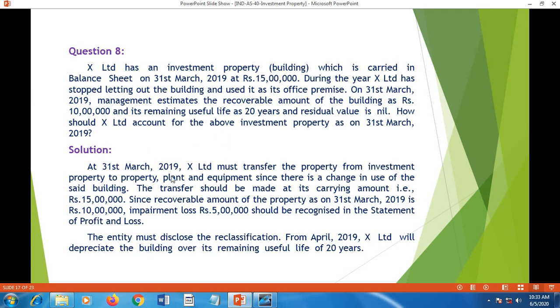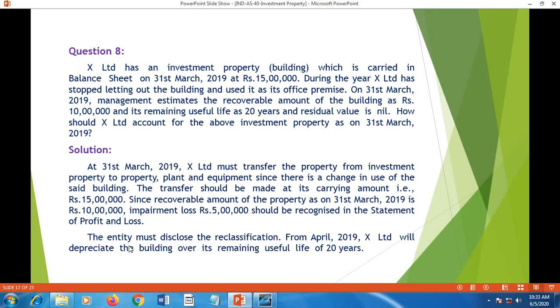At 31st March 19, X Limited must transfer the property from investment property to property, plant and equipment under Ind AS 16. Since there is a change in use of the building, the transfer should be made at its carrying amount, that is 15 lakh. Since the recoverable amount of the property on 31st March 19 is 10 lakh only, an impairment loss of 5 lakh should be recognized in the profit and loss account.